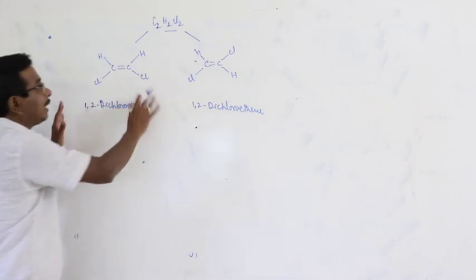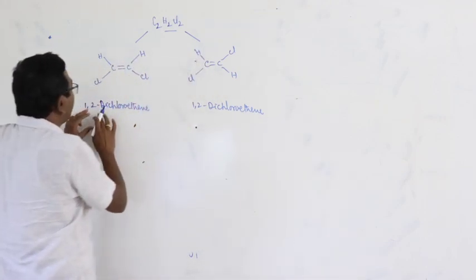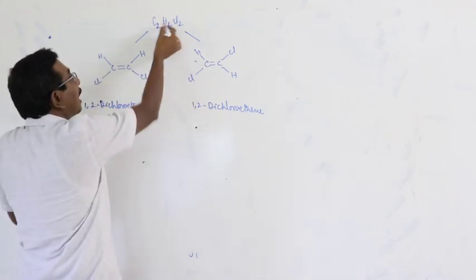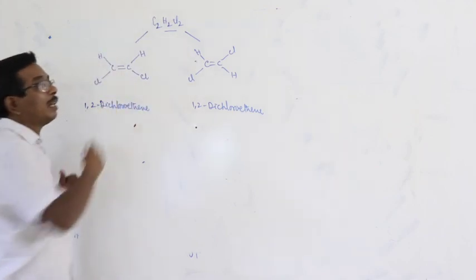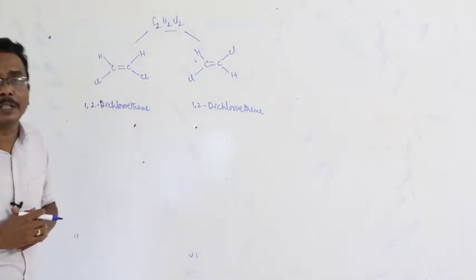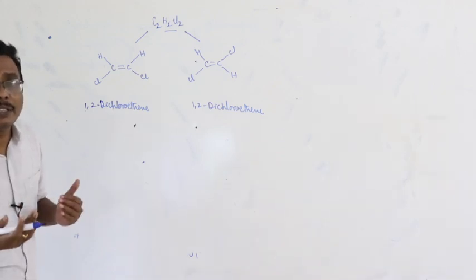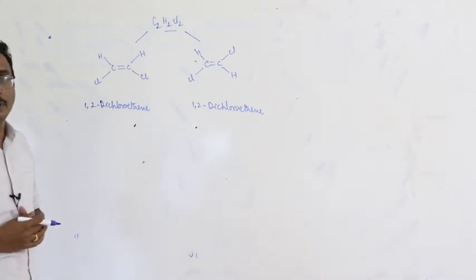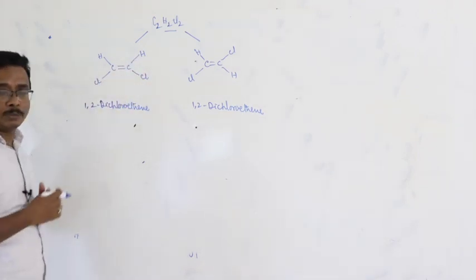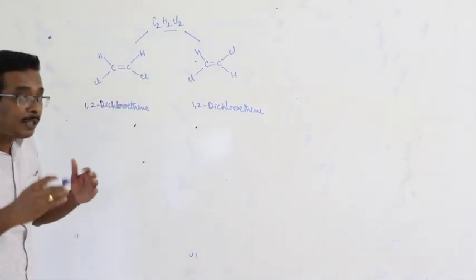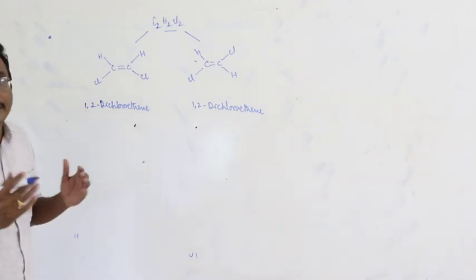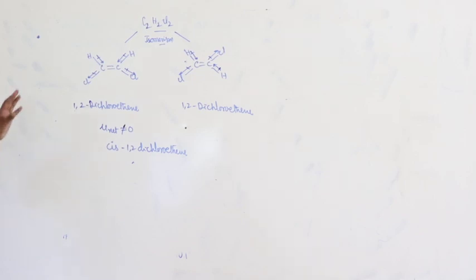Both compounds are 1,2-dichloroethene, with the same molecular formula but different physical and chemical properties. What is the reason for that? Stereoisomerism. Stereoisomerism means that based on the spatial arrangement of the atoms, the properties of the two compounds may vary even though they have the same formula.